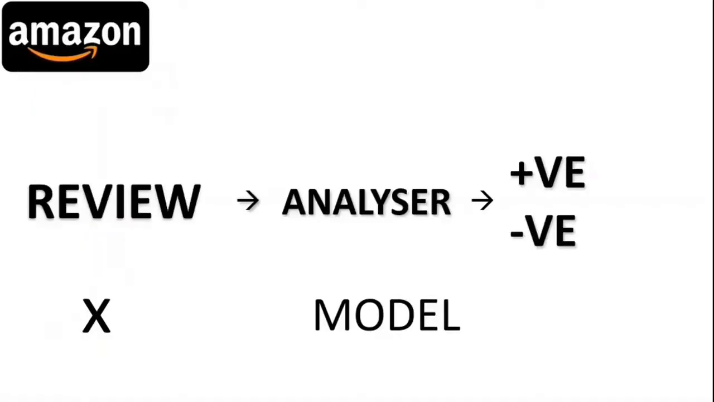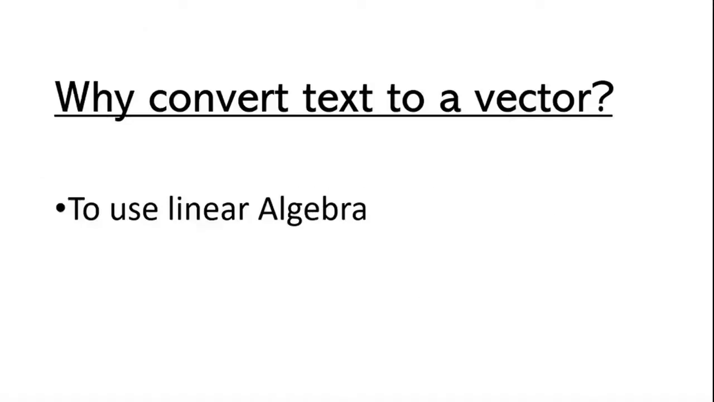So what does our model look like? Let's see the Amazon review system. There is an input X. Then we have a model, a classification model, which can tell us whether a review is positive or negative. So here X is an input, which is text. But we all know that a computer system cannot understand normal English language. So there is a need to convert our text to a vector so that we can use linear algebra.